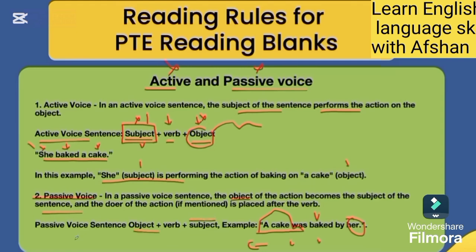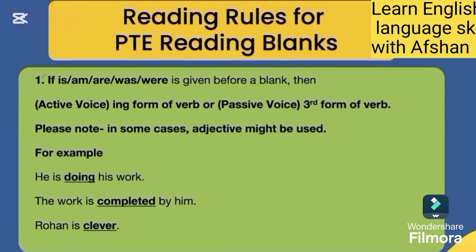Second, if is, am, are, was, were is given before a blank, then use the ing form of verb for active voice and the third form of verb for passive voice. Please note, in some cases an adjective might be used.